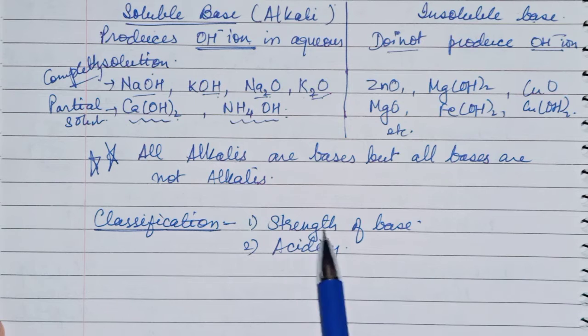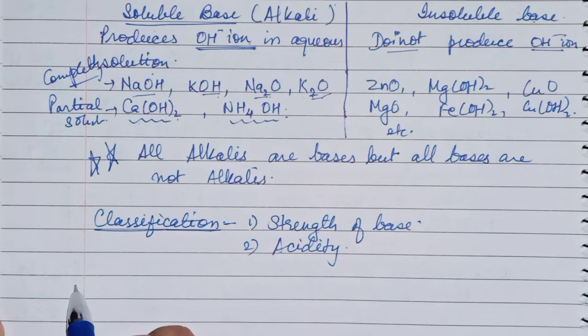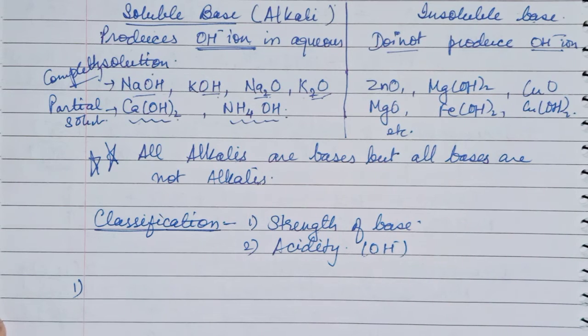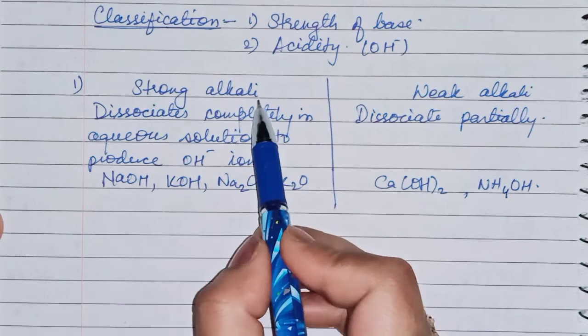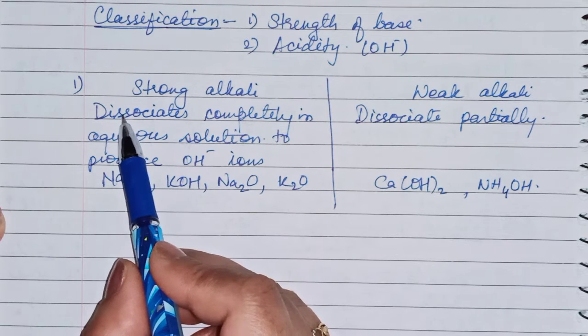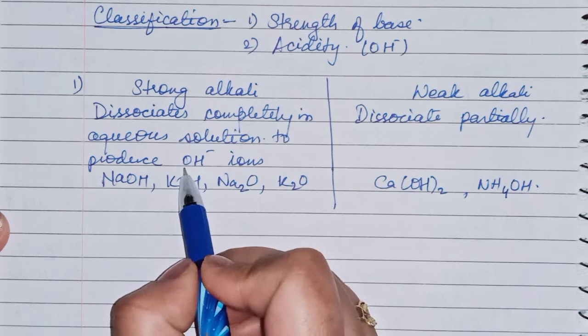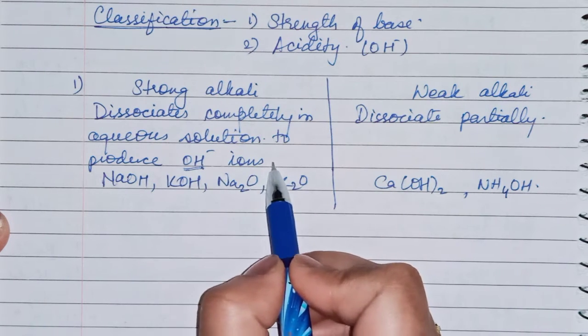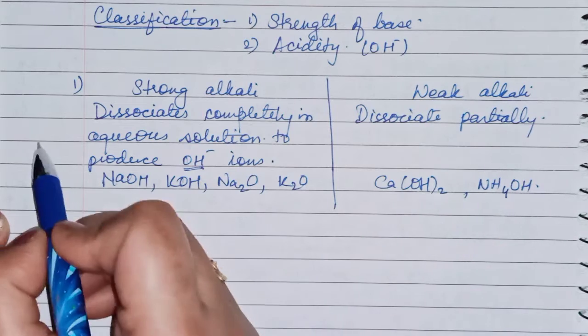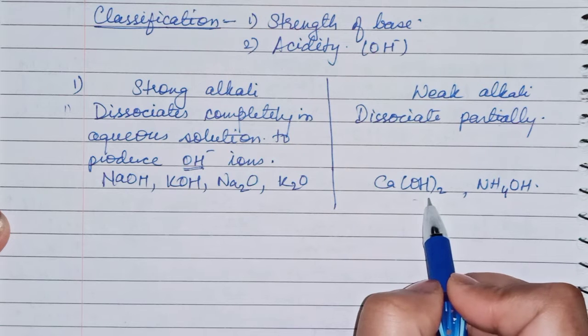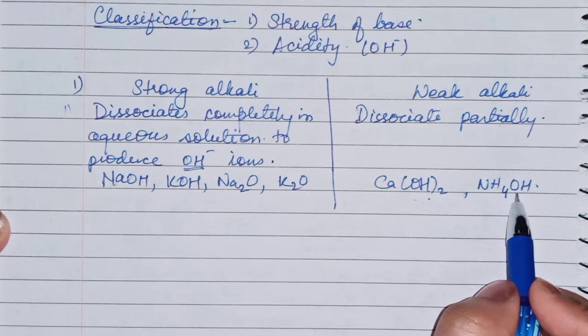Bases can be classified on the basis of their strength and on acidity. Strength means weak or strong, and acidity means the number of OH minus ions present on dissociation. Strong alkali is the alkali which dissociates completely in aqueous solution, that means it will produce the maximum number of OH minus ions in water. And weak alkali will dissociate partially, that means some of the molecules will produce OH minus ion and some of the molecules will not.